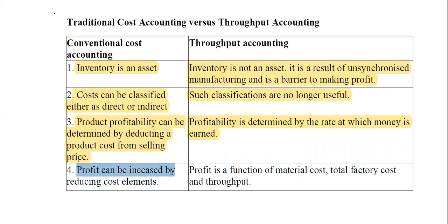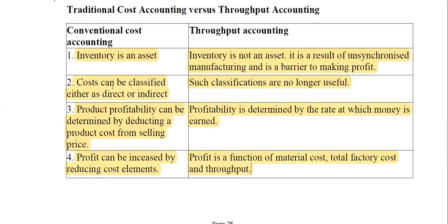Now, profit can be increased by reducing your cost element. Here, profit is a function of material cost, the total factory cost, and throughput. Is that okay? So these are the differences. If you are asked in the exam, you should be ready to explain.